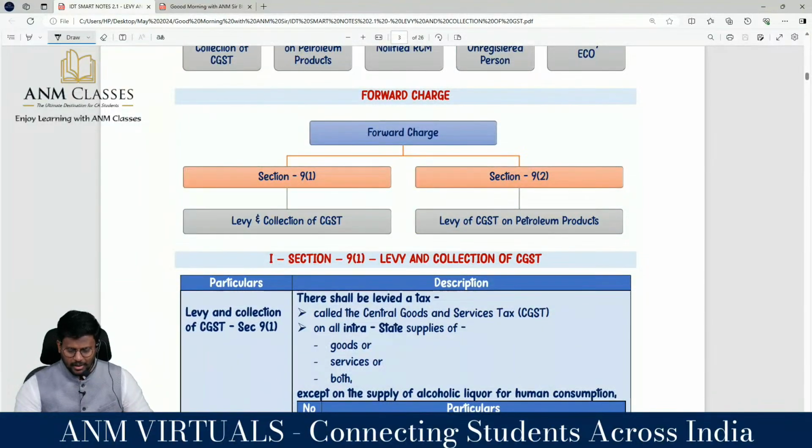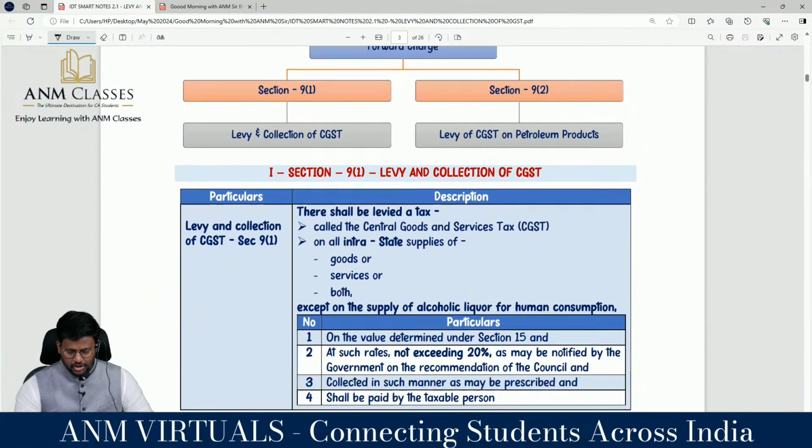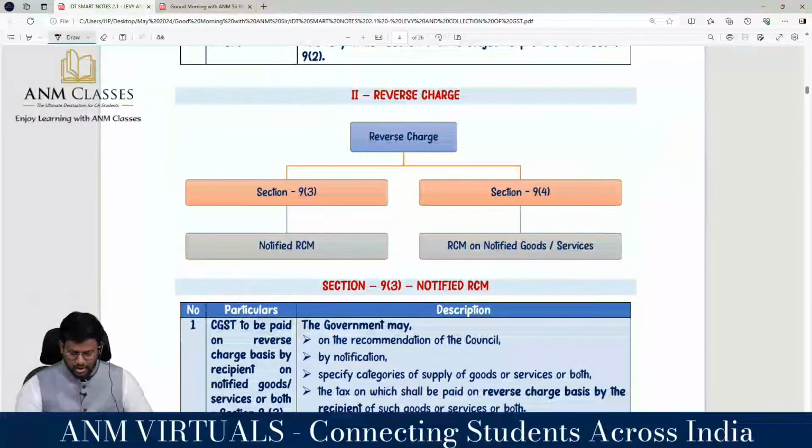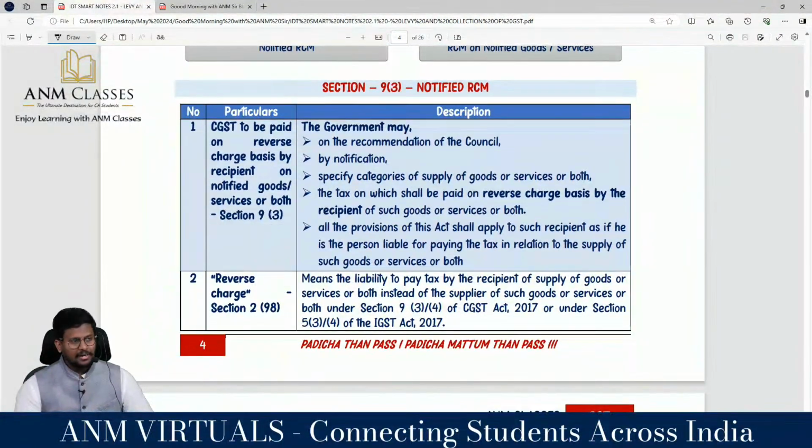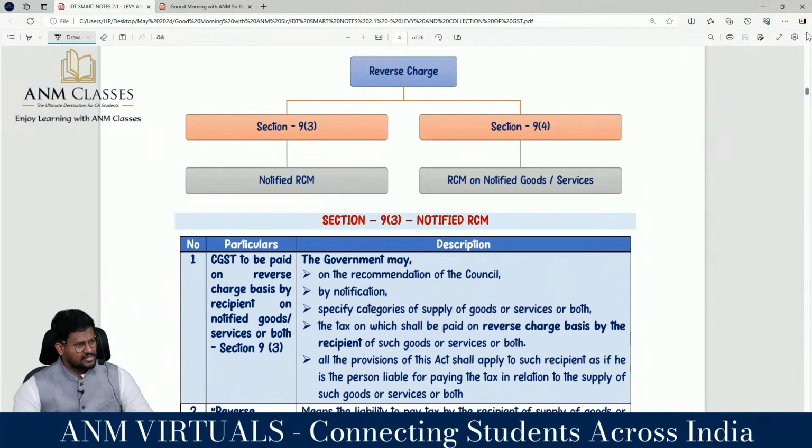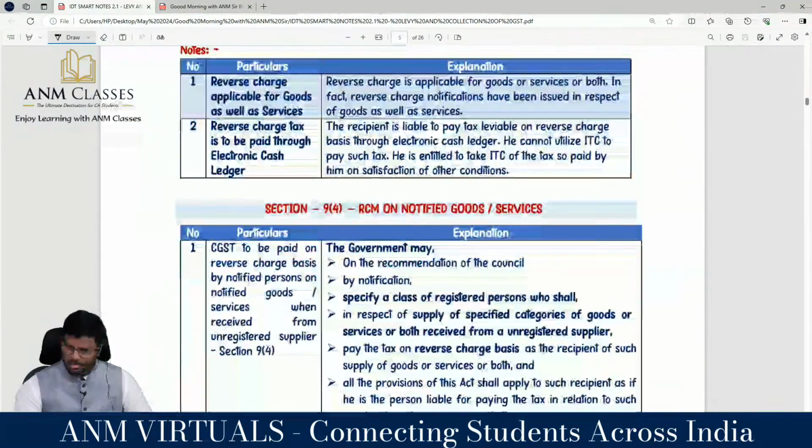About section 9.1 and 9.2. 9.1 is levy and collection of CGST and 9.2 is levy and collection of CGST on petroleum products. 9.3 and 9.4. 9.3, my dear lovable students, is notified RCM and 9.4 is RCM on notified goods or services or RCM from an unregistered person.